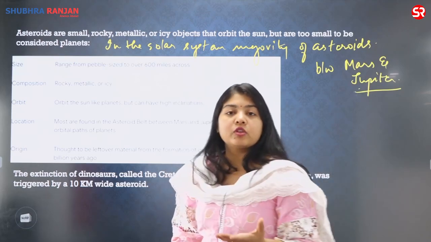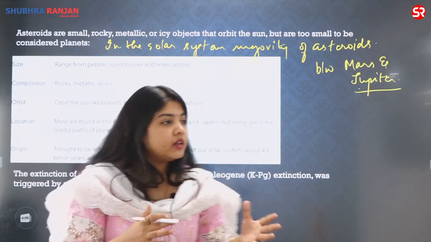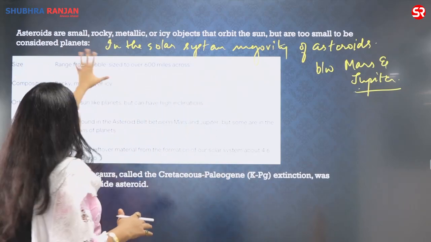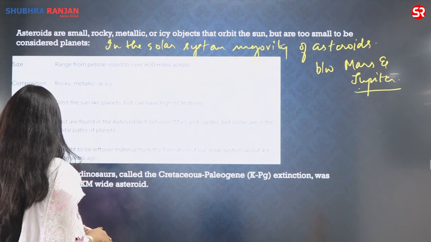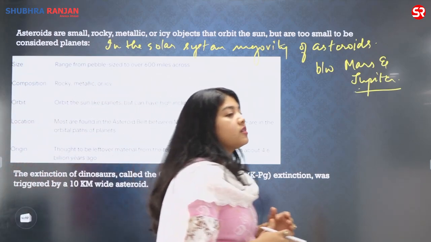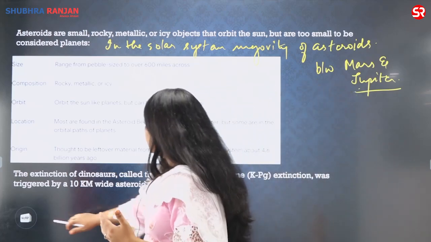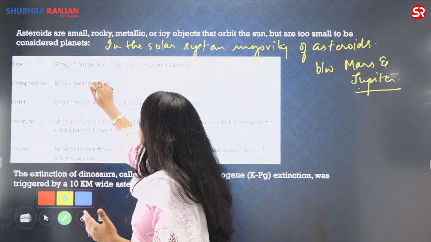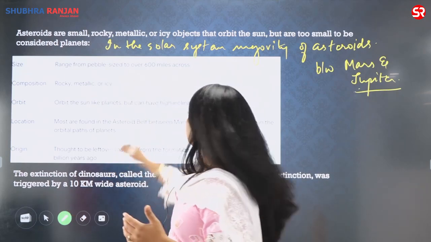Now, when we talk about the body of the question, you have to talk about how real the threat is. For that, you have to talk about the different types of asteroids, based on size, composition, orbit, location, origin. Anything you can recall, you can write. What are the different types of asteroids? They can be as small as a pebble, or as large as around 600 million across.